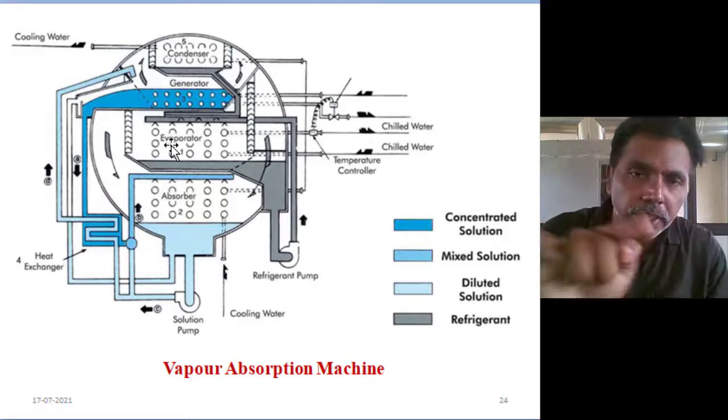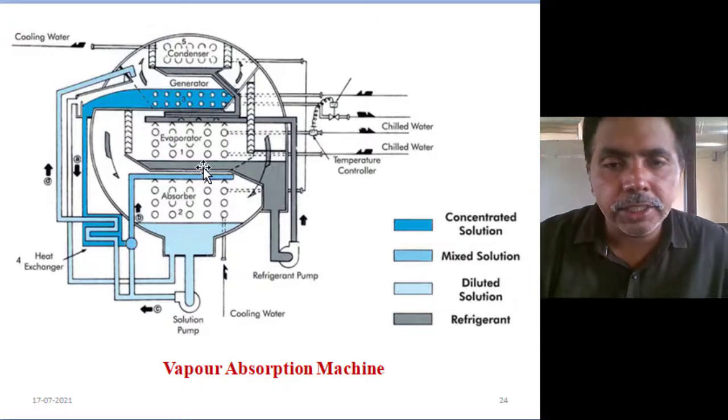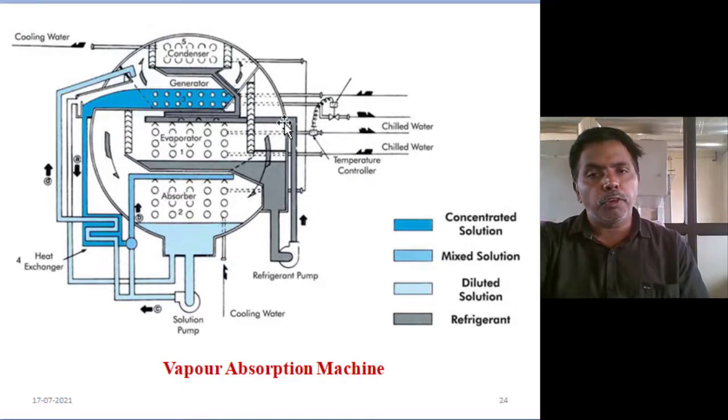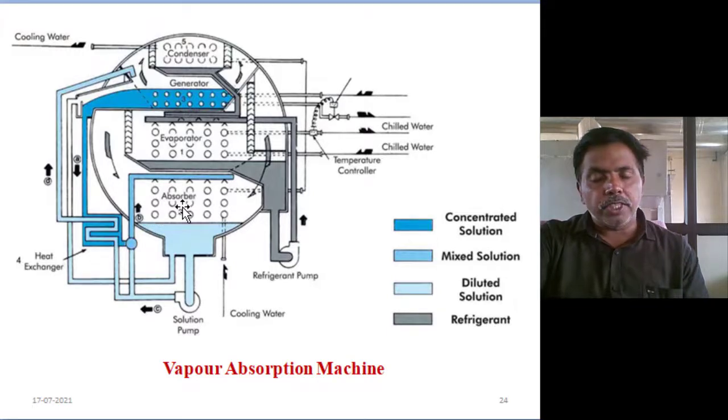You see everything is there. Here the heat exchangers are shell and tube heat exchangers. There is the evaporator coil, generator coil with heat supply, evaporator coil with chilled water, and condenser coil. The cooling tower is connected to the condenser coil and absorber coil. But here we want to maintain negative pressure for lithium bromide-water, so every day we first run the vacuum pump, at least half an hour, to create the vacuum. Only after the vacuum is created will our cycle initiate.